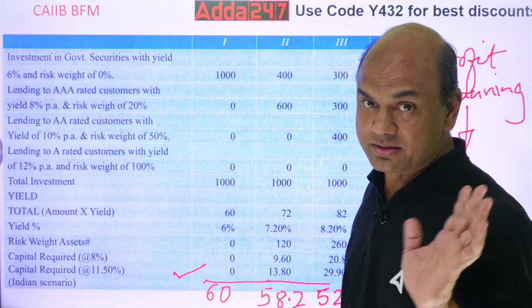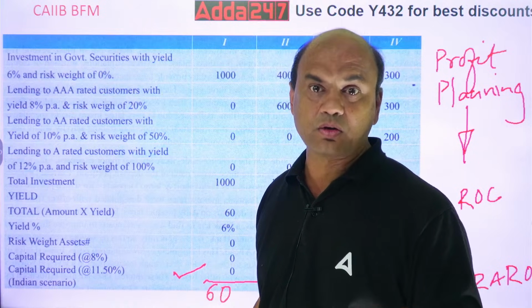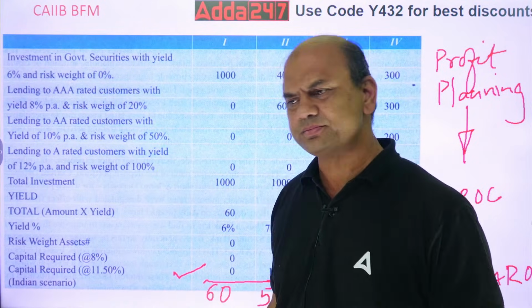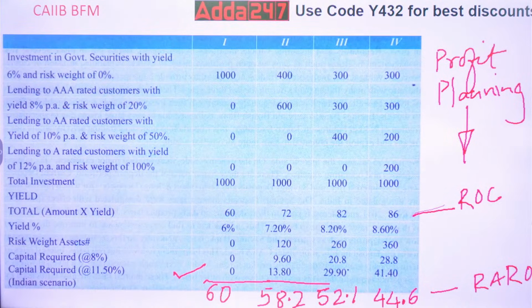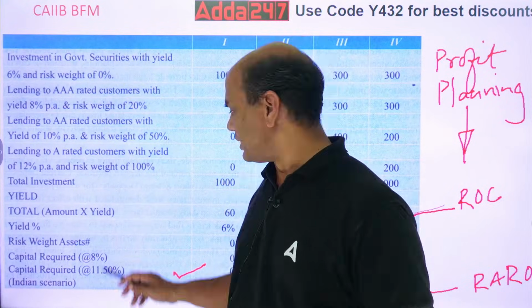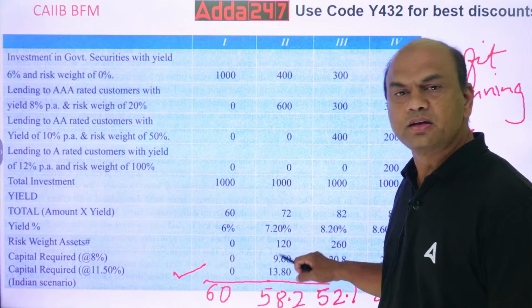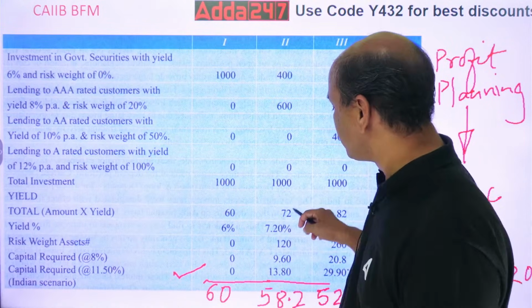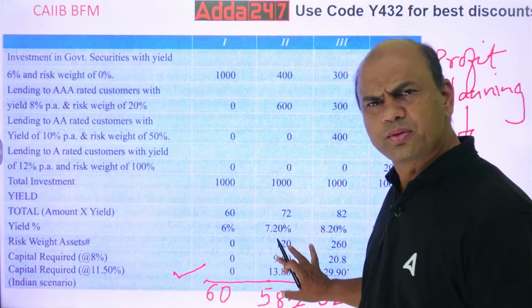In the exam, they will mention, take CRAR as 8%, 11.5% or 9%. They'll clearly mention. So multiply it and you get the capital required. So this much capital is required over here. Got it? And what is my return? Percentage return is 7.2. What is my annual return? 72. Only this will be asked.